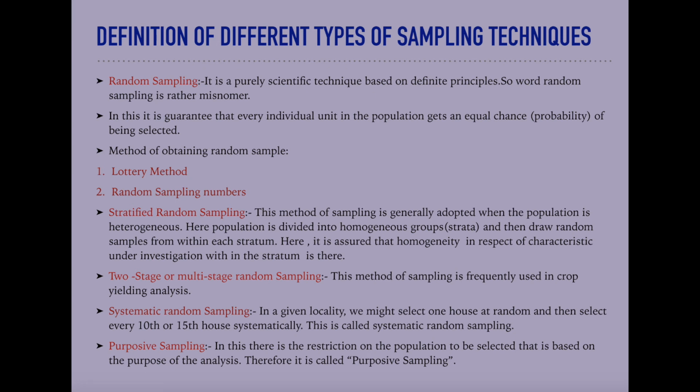The third is two-stage or multi-stage random sampling. This method of sampling is frequently used in crop yielding analysis. Suppose we have to infer the productivity of a vast piece of land.